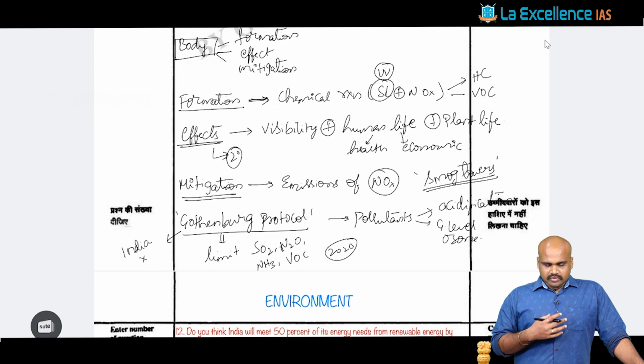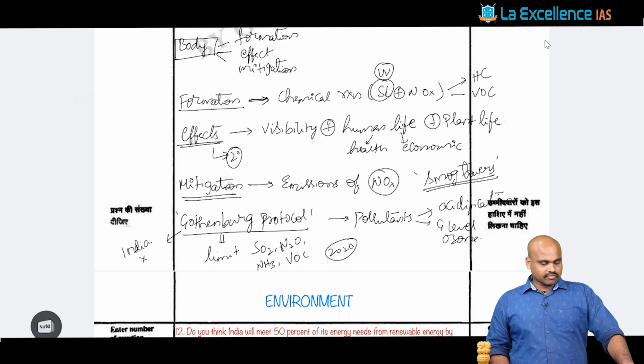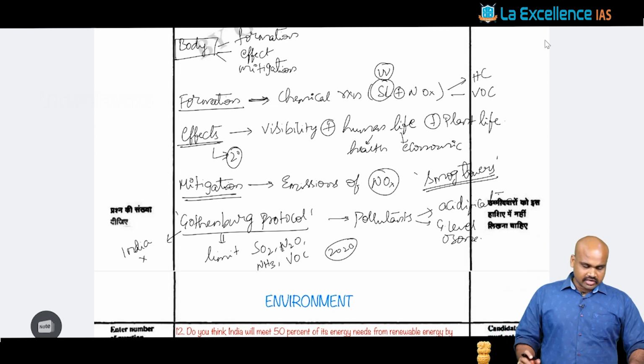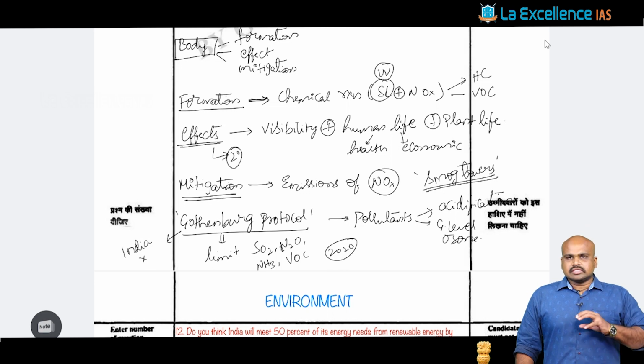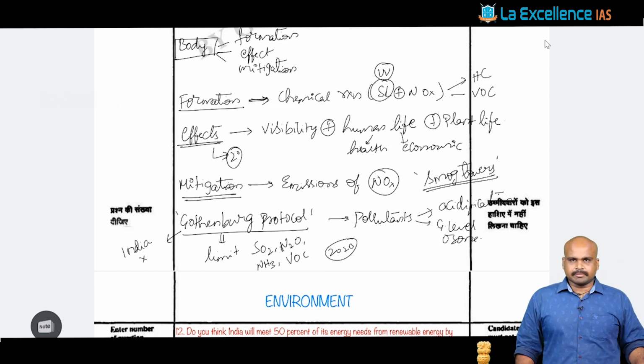Because what happens in this context is, if you would have prepared enough for your prelims with respect to your environmental section, it is very definite that you would have come across this Gothenburg protocol, for the reason that you would see a number of conventions in which India is part, and in which India is not part, right?